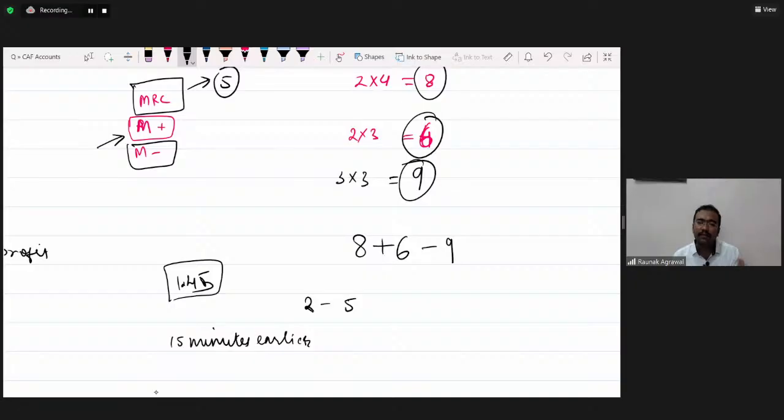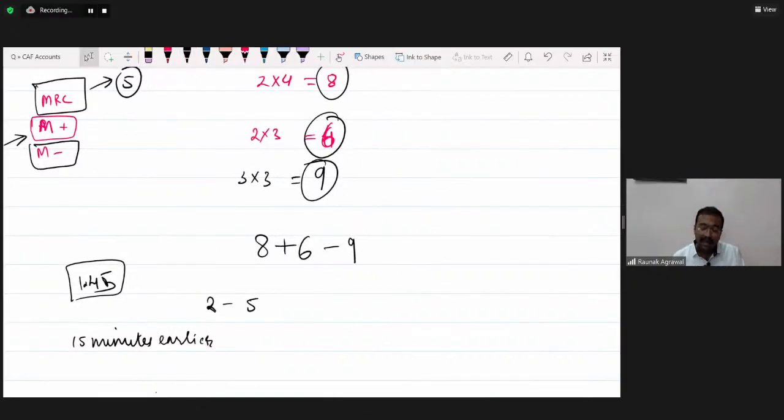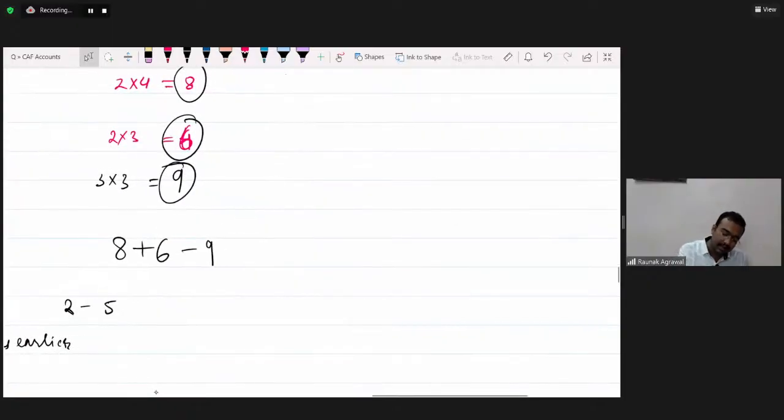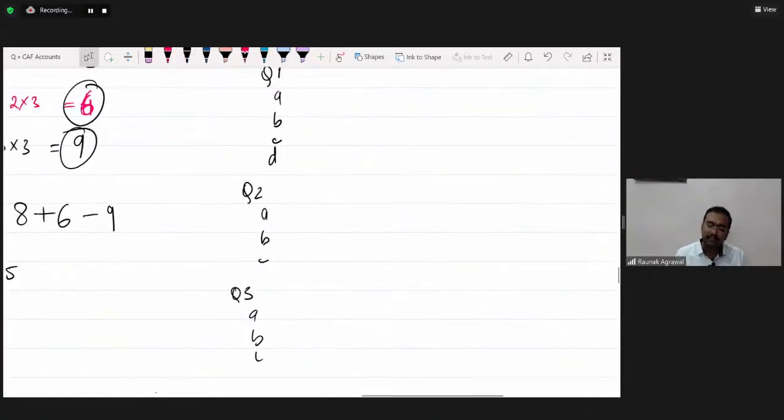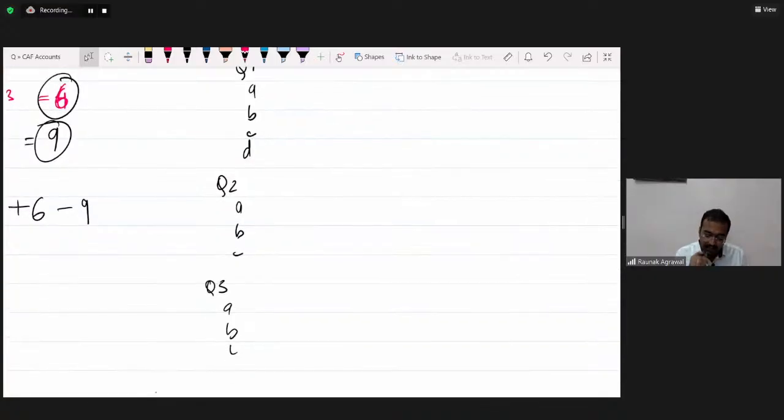In this 15 minutes, you have to read the question paper and decide the sequence of solving the questions. Suppose you have question number 1, A, B, C, D, question number 2, A, B, C, question number 3, A, B, C, and so on. In the first 15 minutes, you should read the question paper and decide the sequence of solving.